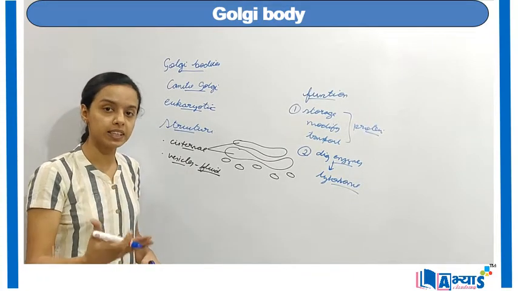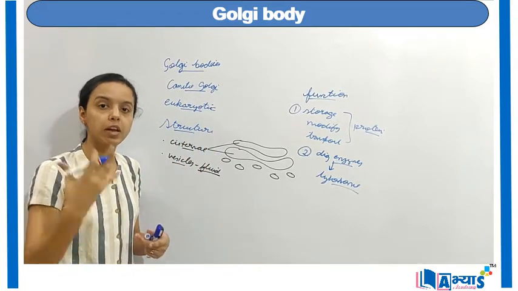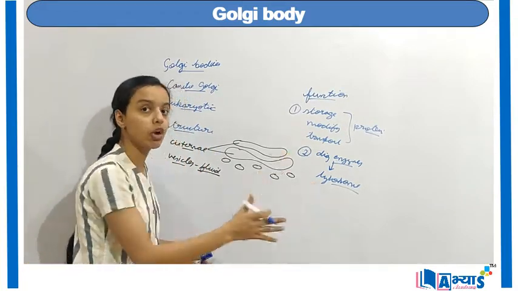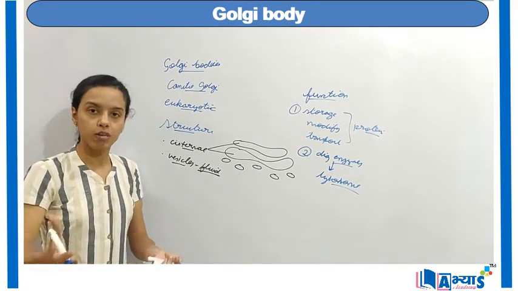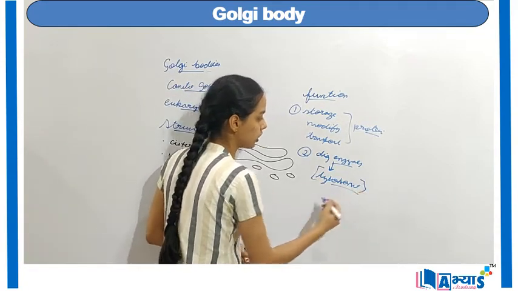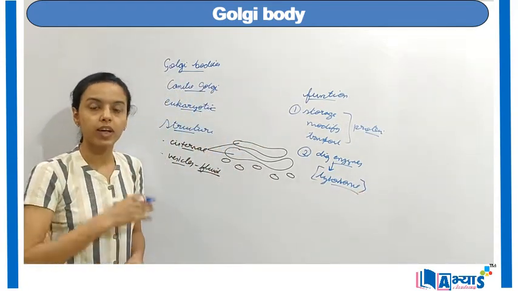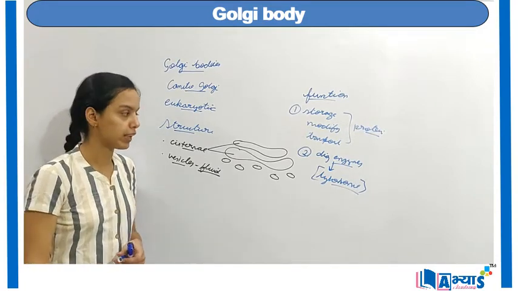So indirectly we can say that Golgi bodies are responsible for the formation of the lysosomes, because they contain the digestive enzymes which are stored in a few of the vesicles. Now, Abhyas Sandan has offered a separate video on this concept. You must refer to this video and know more about the function and structure of the lysosomes.